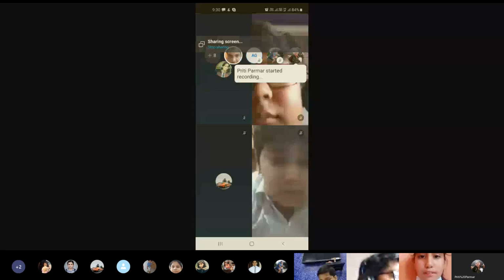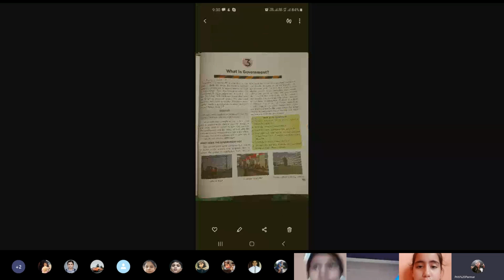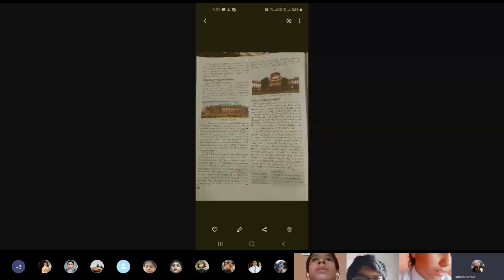And we did What is Government, the chapter of civics, where we studied what a government is, its organizations, its work. Clear? Then we did the various organs of the government, where we talked of legislature, executive, and judiciary. Legislature being the lawmaking body, executive being the law executing body, and judiciary being the checker of the law, keeping a check on the laws which are made, punishing those who do not follow, who are going against.